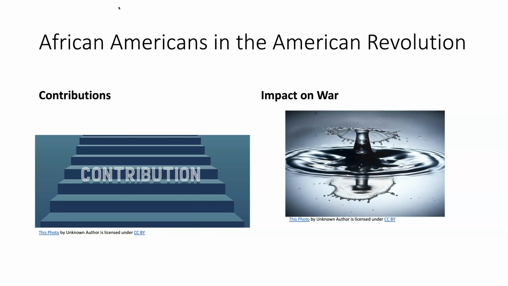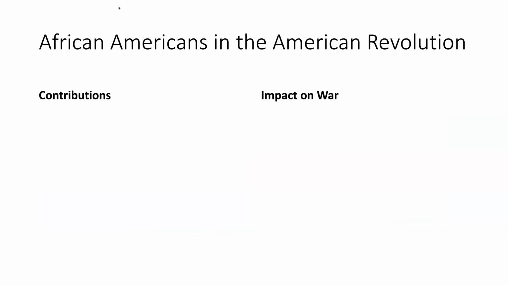This assignment lends itself to a 2-column format. Successful readers often take notes while they're reading. I recommend a 2-column organizer. The left side would be the contributions, and the right side would be the impact on the war and/or the significance of the contributions. Here's your 2 columns.